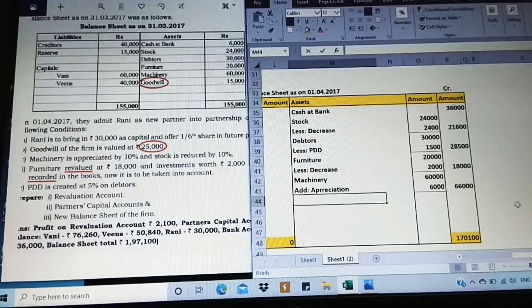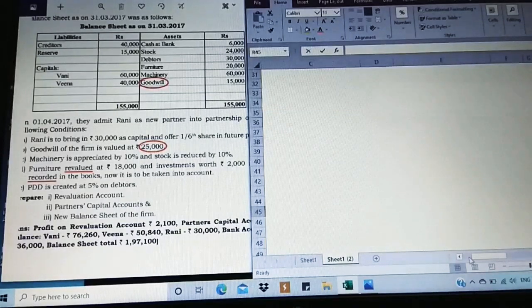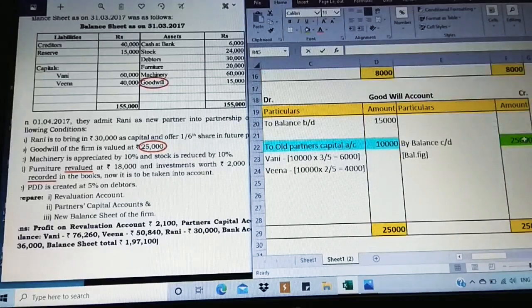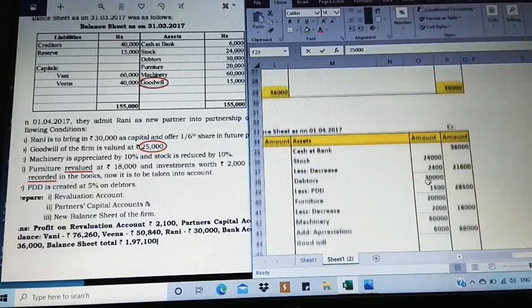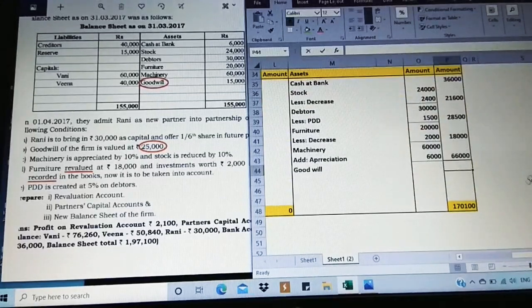Next, after machinery, goodwill we need to take. Goodwill, what is actually written is the closing balance. The closing balance is what we need to take. So here 25,000 is the closing balance. Observe, this is what we are going to take, 25,000. Always the balancing figure, what is given, that is what is to be treated and shown in the balance sheet, 25,000.